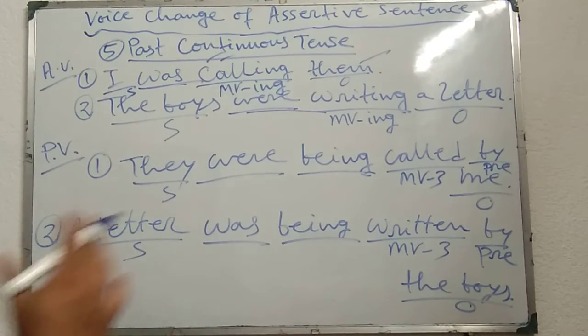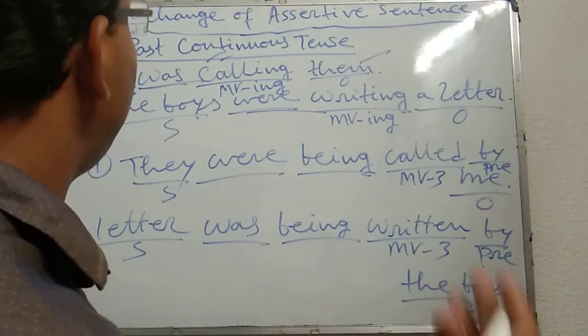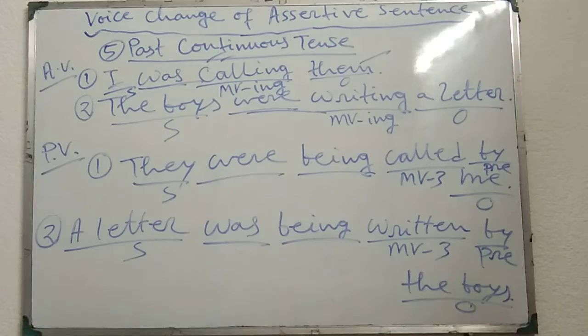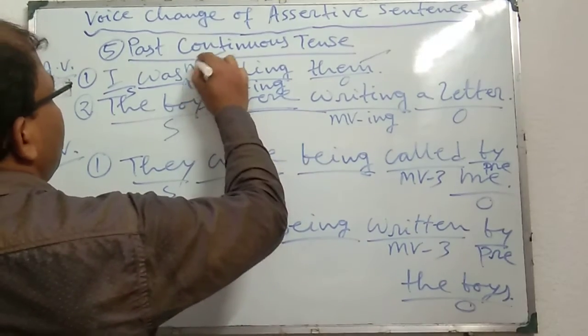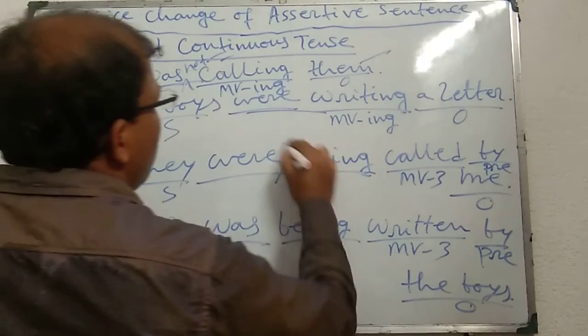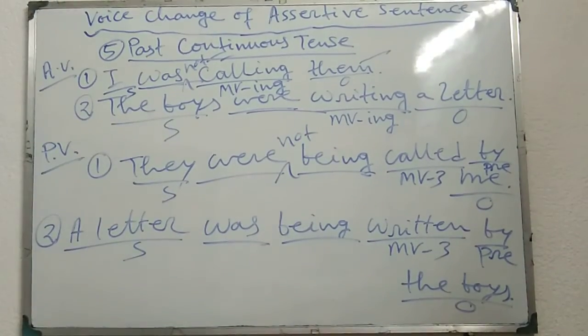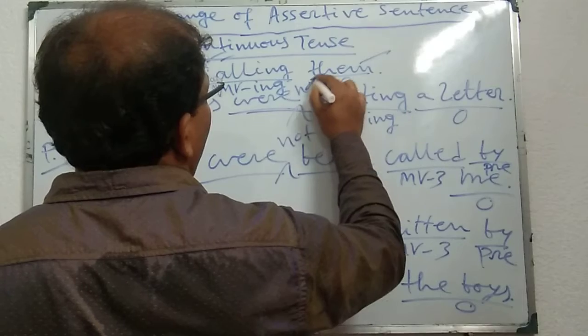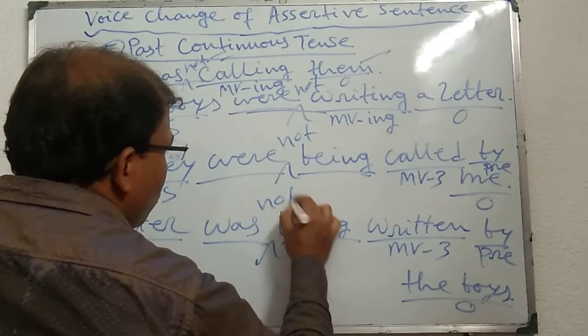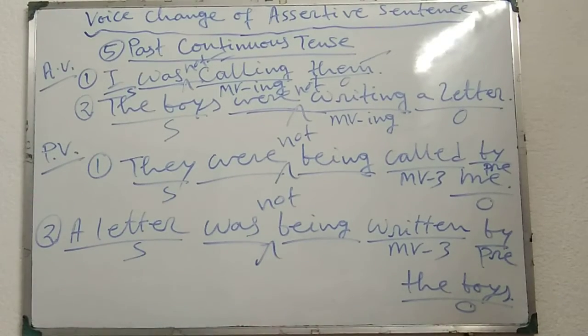Now if the assertive sentence in past continuous tense is in the negative structure, then in both active and passive cases, not is placed just after was or were. That means in active voice the sentence will be: I was not calling them. In passive voice also: they were not being called by me. Similarly, the second sentence: the boys were not writing a letter, and in passive voice also the same: a letter was not being written by the boys.